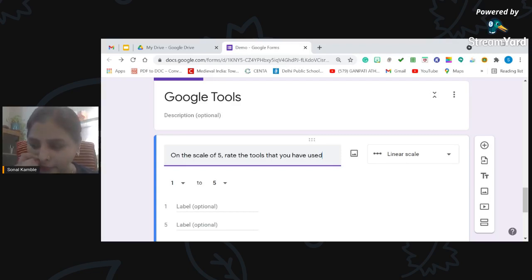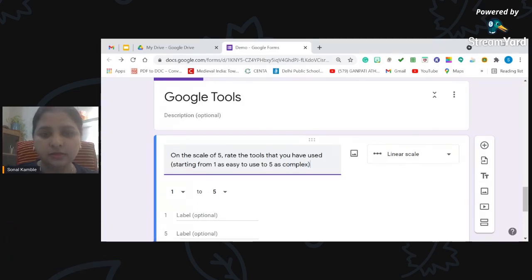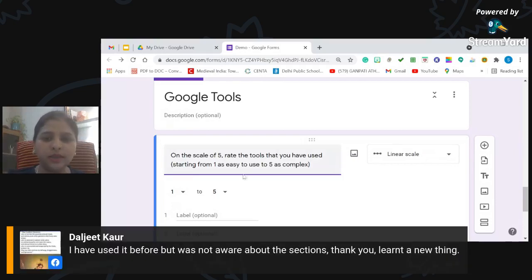that you have used. And if I make some spelling mistake, please ignore it. Okay, and now what I'm doing, I am providing a scale to the users to rate the tools that they have used, whether they have liked it too much or do they find it very complex to use. Okay, and what options I am giving them, starting from 1 as easy to use, and 5 as complex. Okay, so this is my question here, and now I can't just put it like that because I have many tools. Okay, so I need to label it. I need to give the names of the tools.